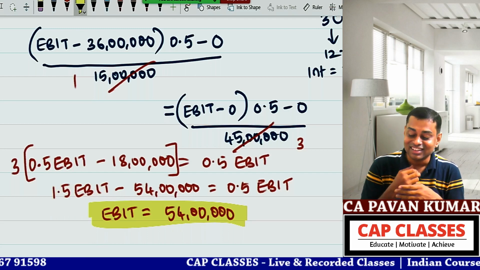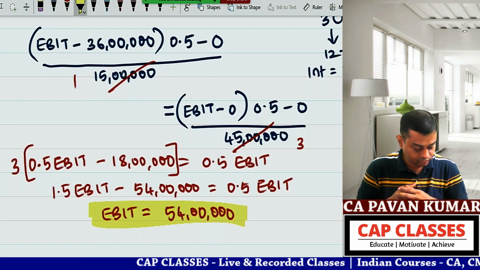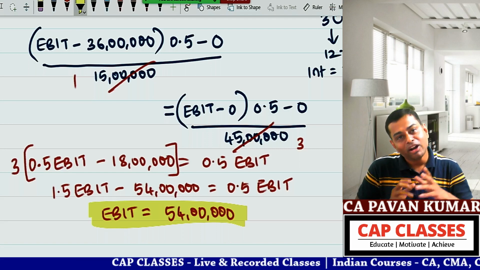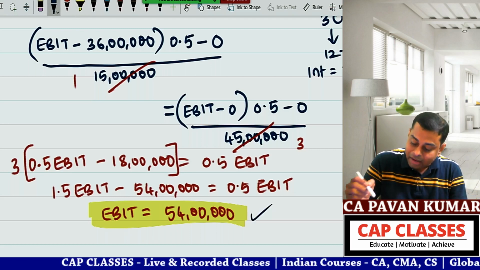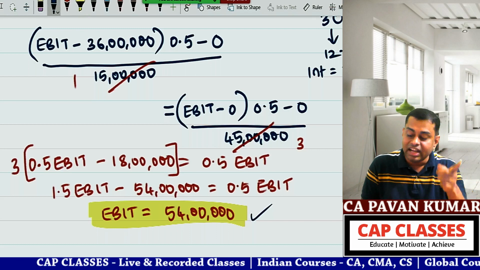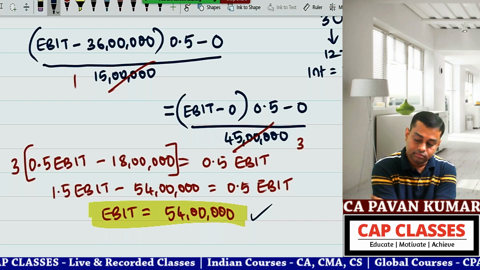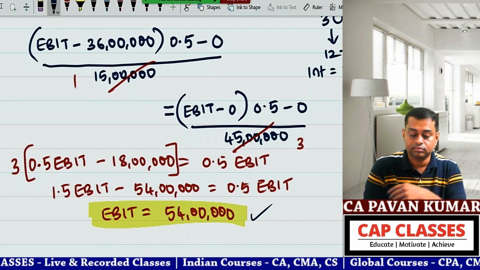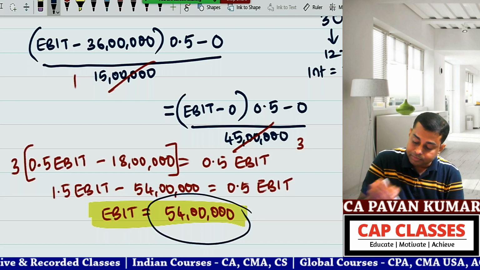I'll tell you one secret, okay? You should not tell anyone. I remember all the answers. If this is any number other than 54 lakhs, my mind tells that somewhere it is wrong and then I'll see. So don't worry about it. 54 lakhs is the correct answer.